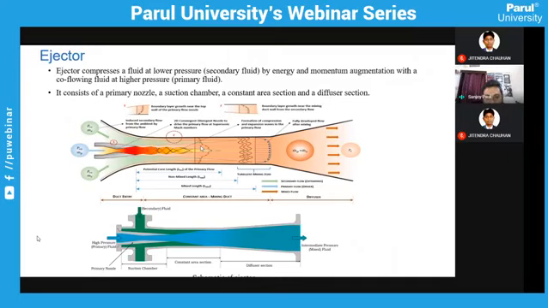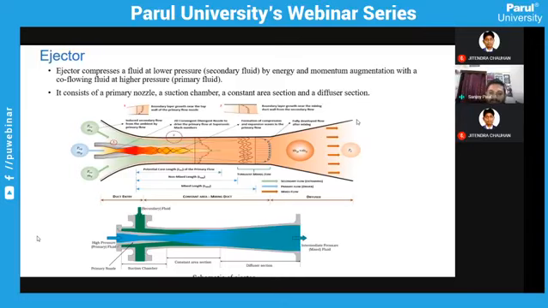Till a certain section, there will not be any mixing between the primary fluid and secondary fluid. That length we call the non-mixing length. After a certain time, we will be able to see mixing of the primary and secondary. So that is called your non-mixing length. And after that, it will go to the diffuser.